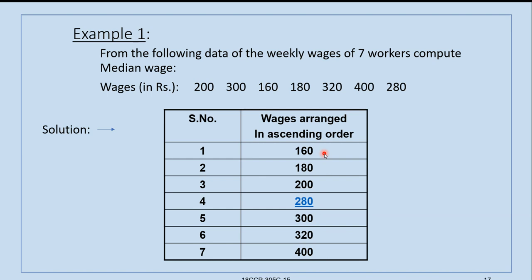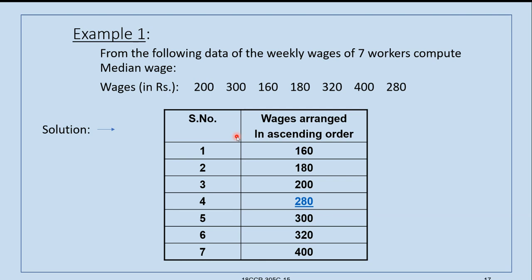So what we have seen from the previous slides is, if the number of items is odd, and here it is odd because it is 7, (N plus 1) by 2 is the formula. Median is equal to (N plus 1) by 2, that is the (N plus 1) by 2th item.